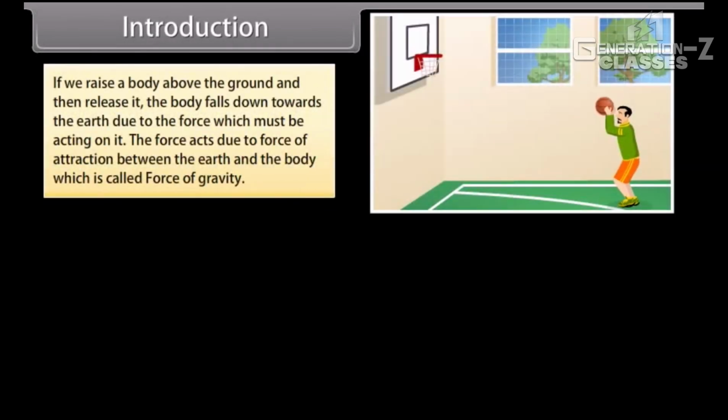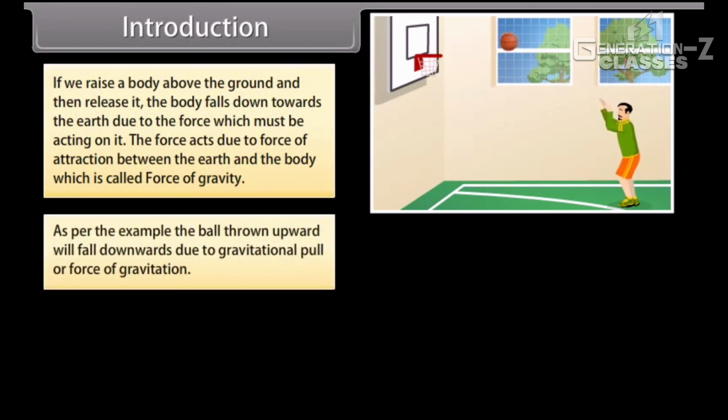Introduction. If we raise a body above the ground and then release it, the body falls down towards the earth due to the force which must be acting on it. The force acts due to force of attraction between the earth and the body, which is called force of gravity. As per the example, the ball thrown upward will fall downwards due to gravitational pull or force of gravitation.